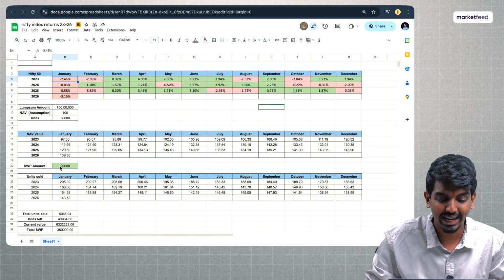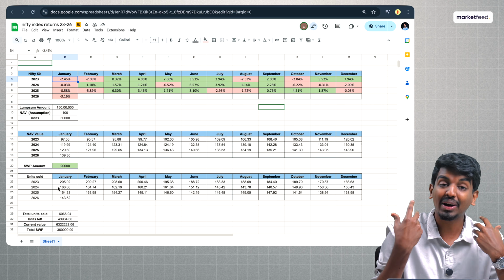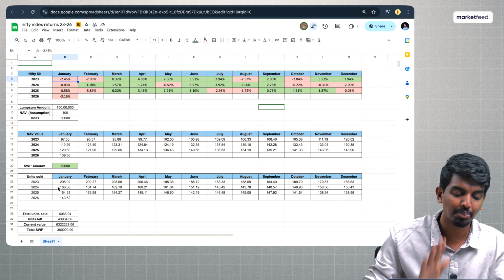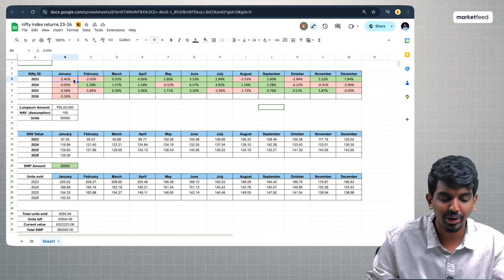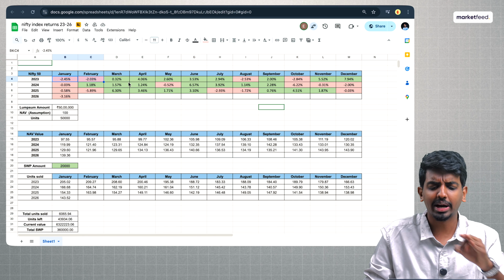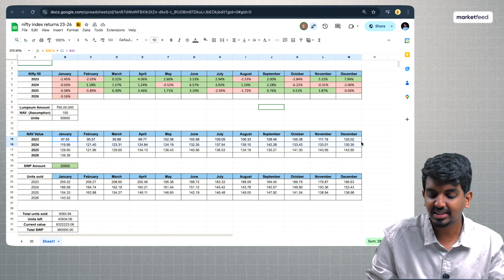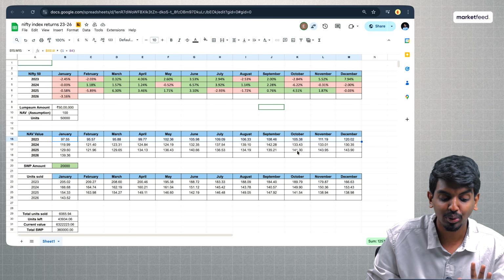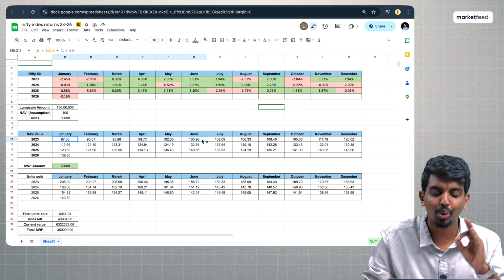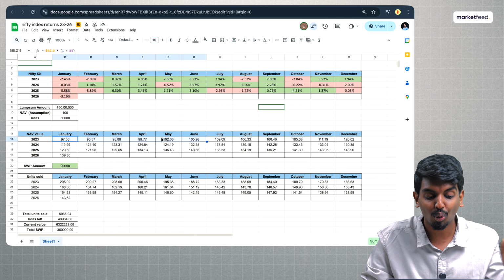What would have happened to the NAV, and what would have happened to our withdrawal also? We're going to show you with simple examples here. You can see every month in 2023, as the number above keeps moving, Nifty went into red, then went back into green, everything happened. Still, this is the net asset value that we're going to get. And you can see that slowly but surely it keeps increasing over the entire year.